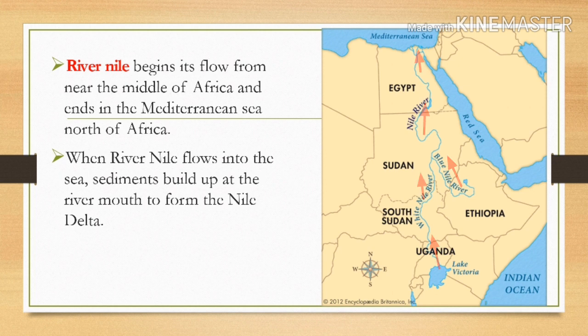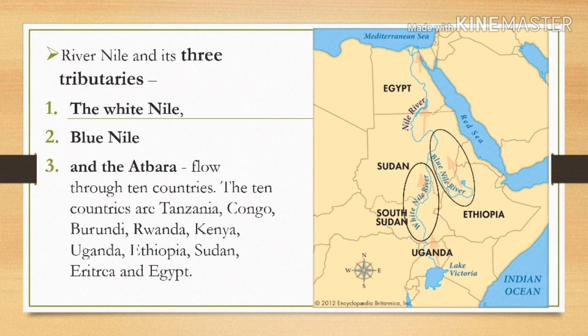Alright, please take a look at the red arrows on the map. Here you can see that River Nile begins its flow from near the middle of Africa and ends in the Mediterranean Sea north of Africa. As the river flows continuously, it carries sediments and deposits them in the river mouth. The red arrow that is pointing to the Mediterranean Sea in the river mouth on the map here is the Nile Delta.